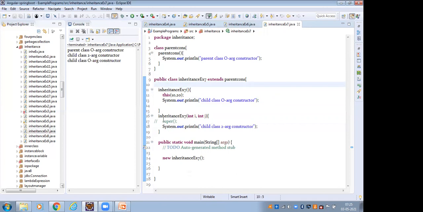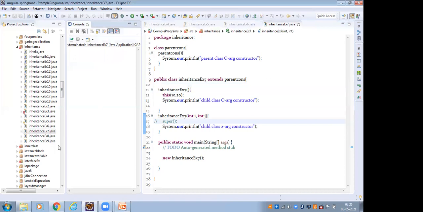In the constructor's first line, if as a developer I do not give this or super keyword, then the compiler will execute super. Here I have given the this keyword, so the compiler will not execute super. But here I have not given any this or super keyword, that is why the compiler will execute super.